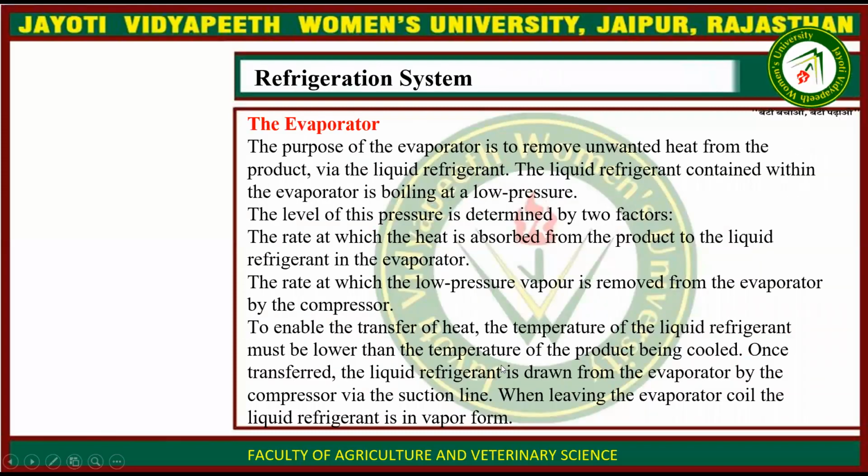The evaporator. The purpose of the evaporator is to remove unwanted heat from the product via the liquid refrigerant. The liquid refrigerant contained within the evaporator is boiling at a low pressure. The level of this pressure is determined by two factors: the rate at which the heat is absorbed from the product to the liquid refrigerant in the evaporator, and the rate at which the low pressure vapor is removed from the evaporator by the compressor.